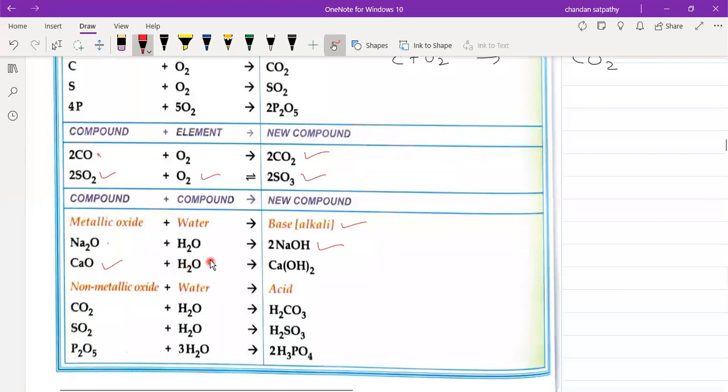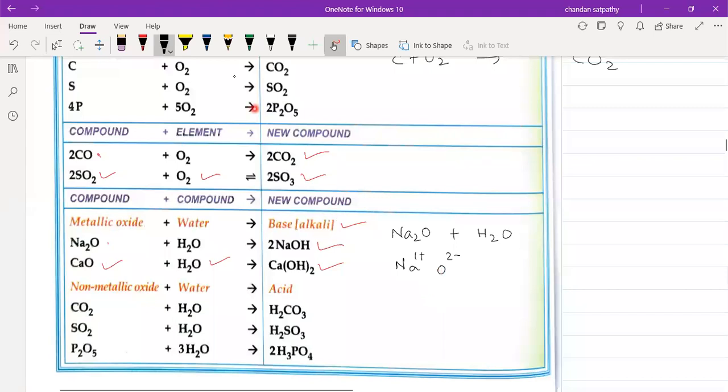Calcium oxide when combined with water forms calcium hydroxide. So let us see how these reactions are occurring. Suppose Na2O is combining with water, then what happens? This Na will break into Na1 plus, and oxide will break into O2 minus.